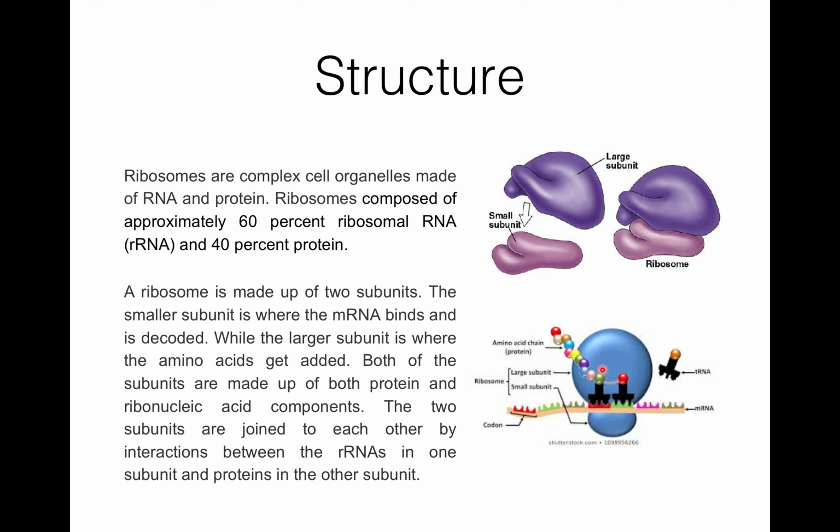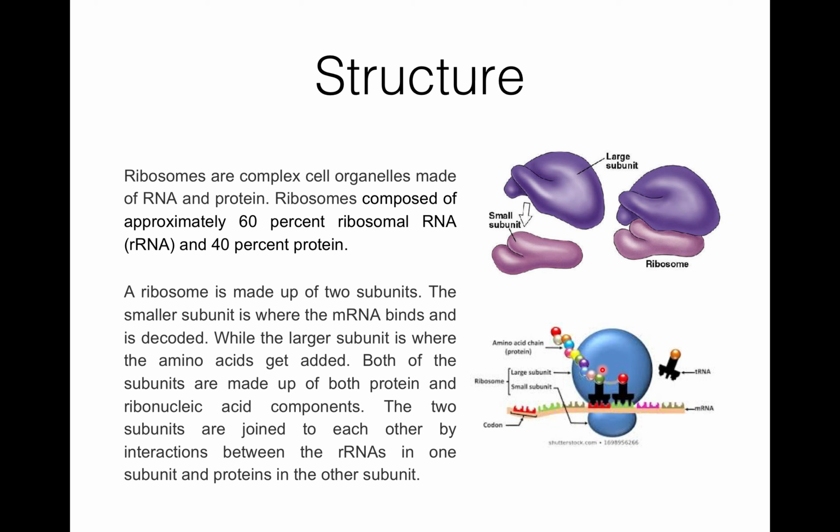So each ribosome is formed of two unequal subunits, and they join only at the time of protein synthesis.